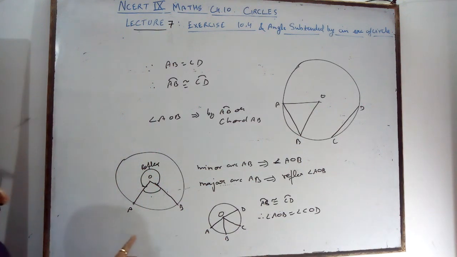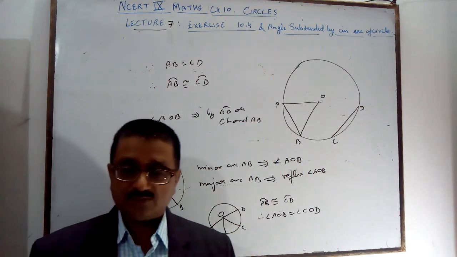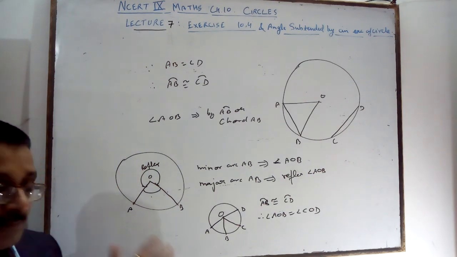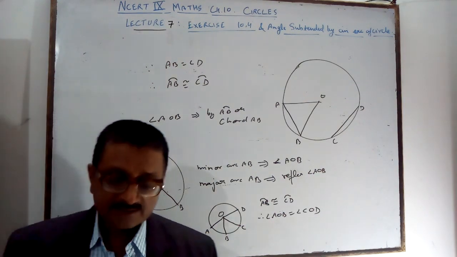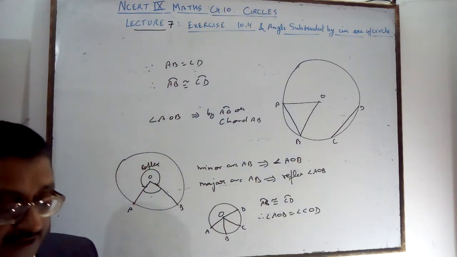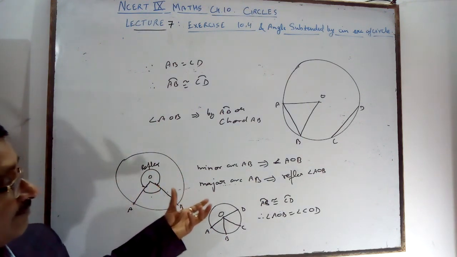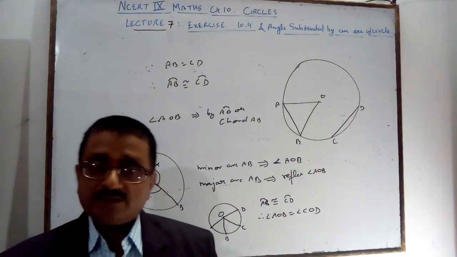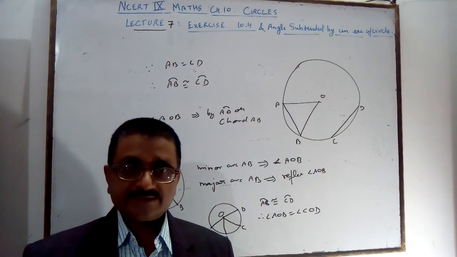Or in two congruent circles, if two arcs are congruent, then the angles subtended at the center will also be equal. It is a very common rule, and by this you get some theorems. Angles subtended by the arcs at the centers are equal. That we will see in the next lecture. Thanks.